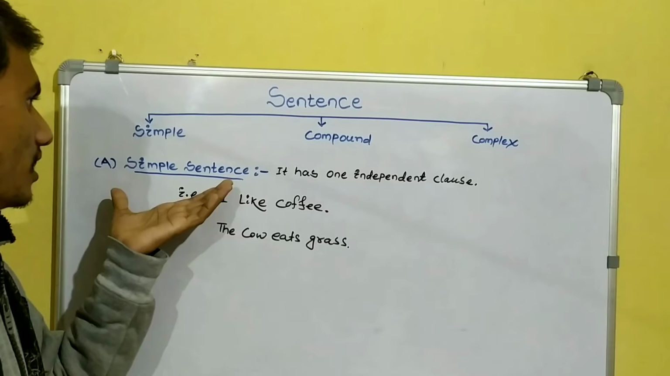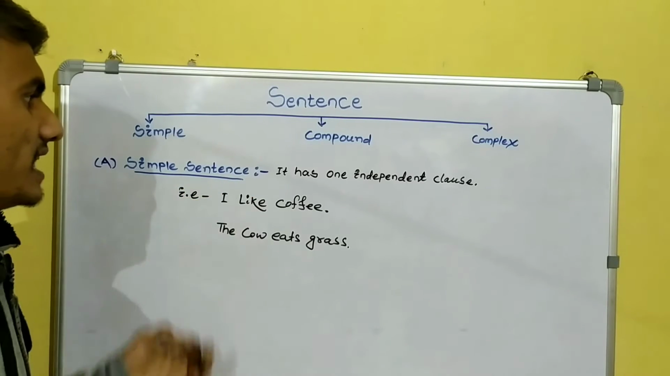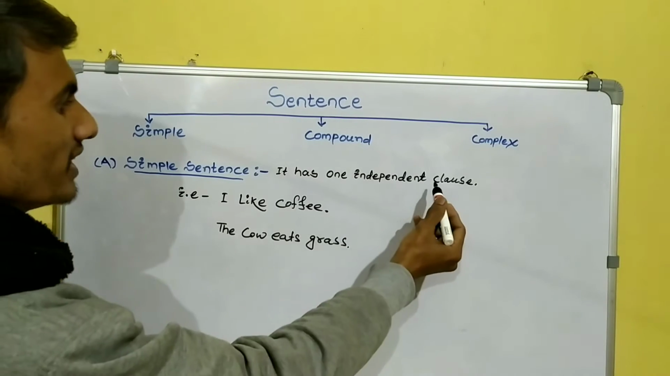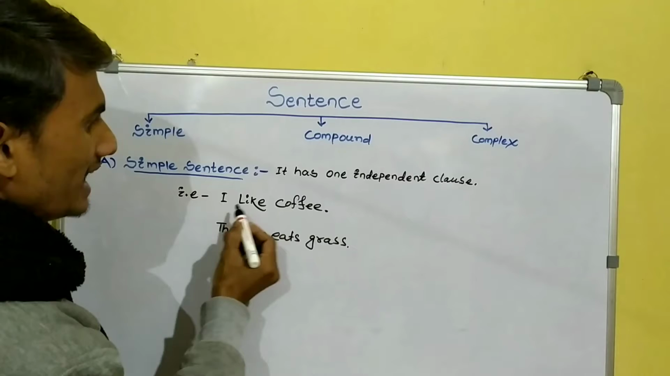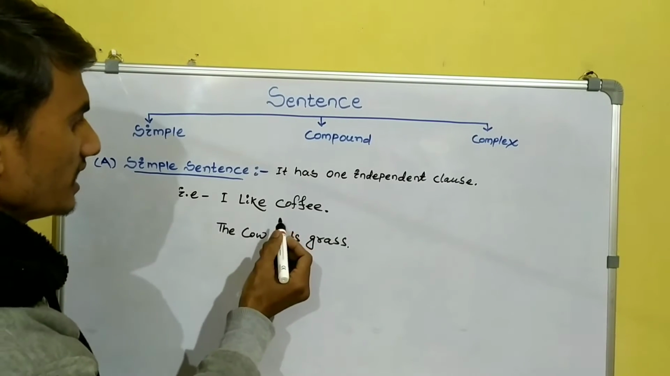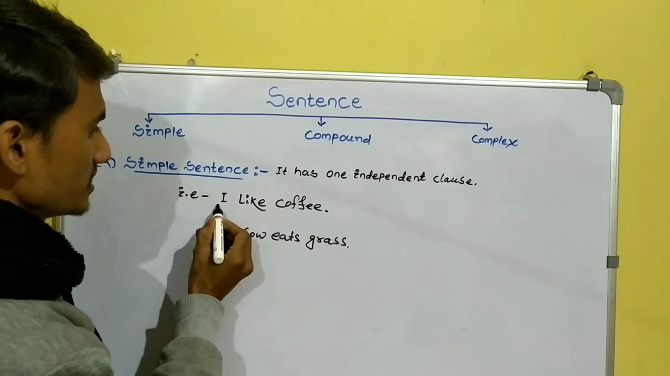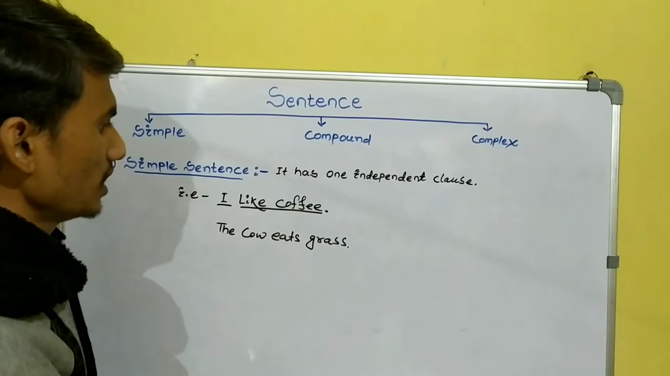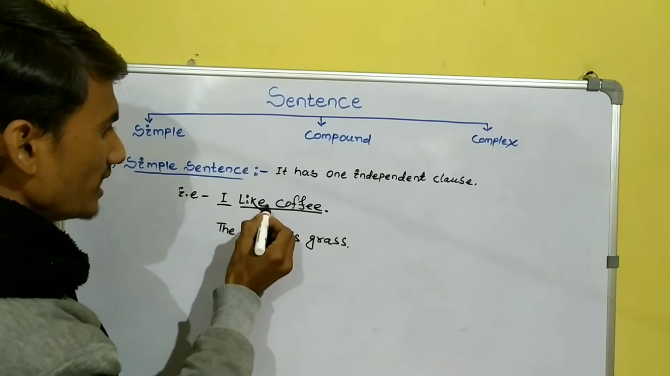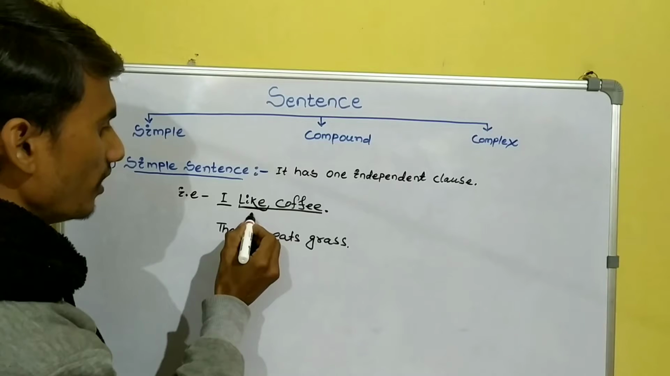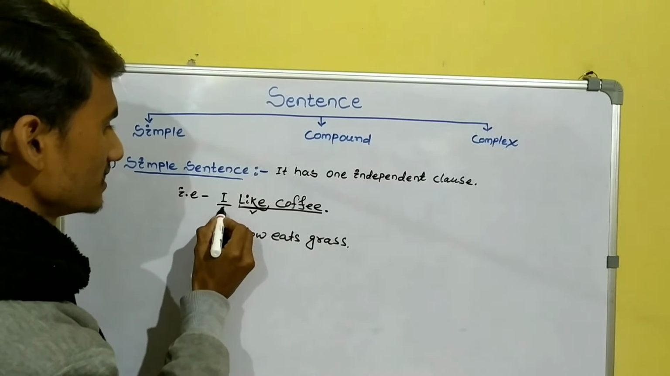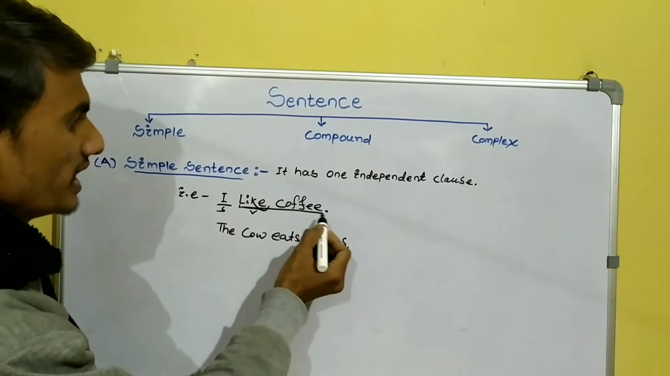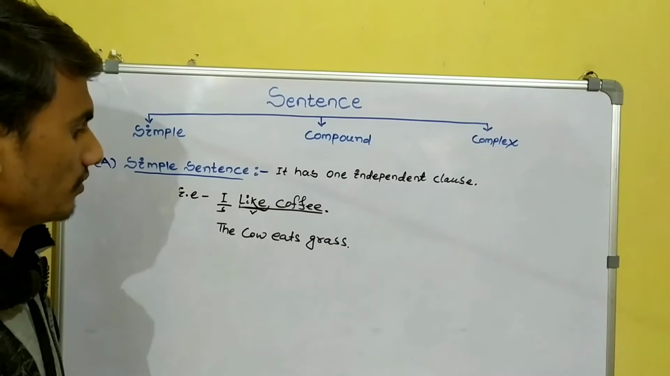Then we first see about the simple sentence. A simple sentence has one independent clause. For example, I like coffee. I like coffee has two parts. One is the subject part, I, and like coffee is the predicate part, which contains a verb, like. Like is the verb here, and I is the subject.